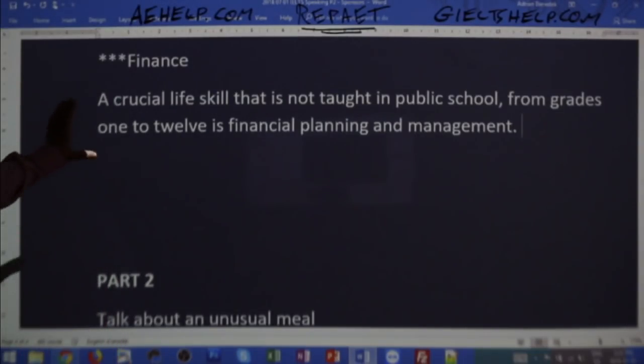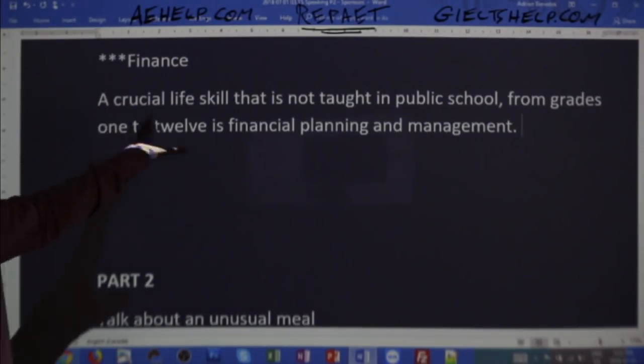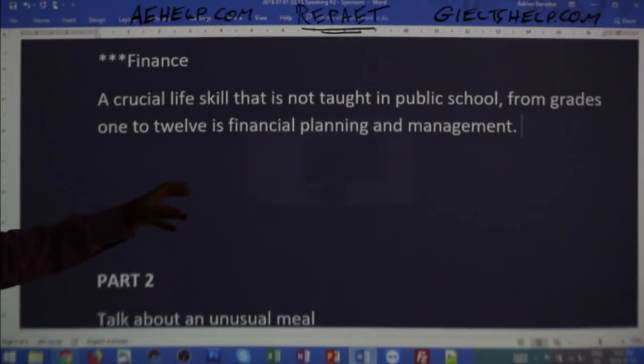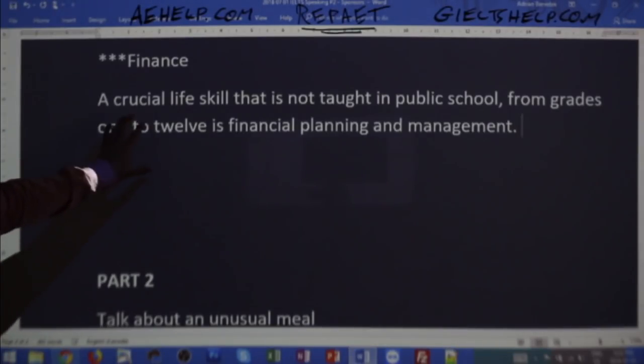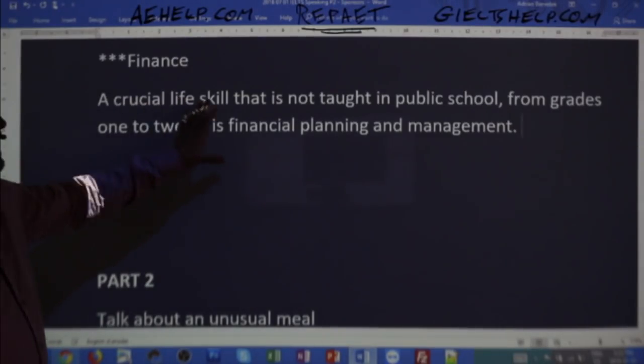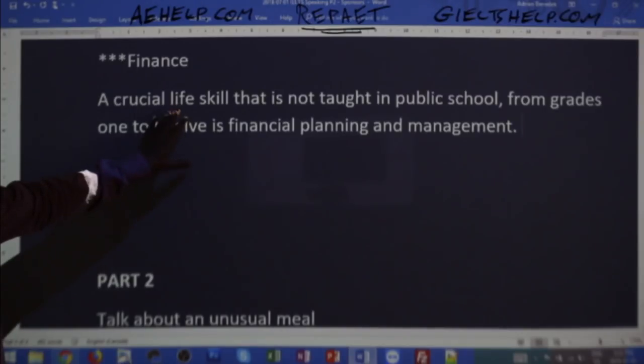So I'm starting off with this sentence, and I'm very careful to use the right first sentence, okay? This first sentence is basically like my thesis statement for task 2 writing. It really identifies my understanding of the question and where I'm going with it. So notice that right away I'm saying a crucial life skill.